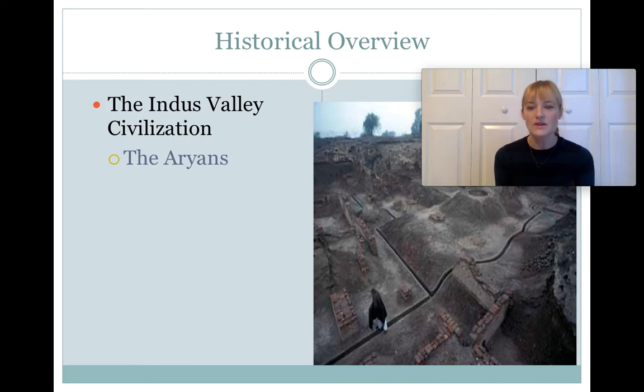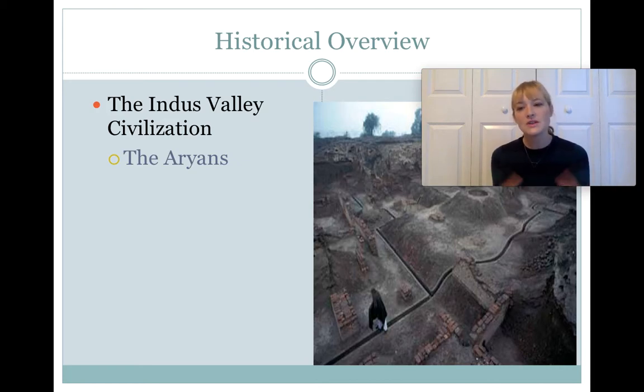So in some ways, the culture and the language that they brought with them became the dominant language in the Indian subcontinent. Because it does have connections to European languages, this is where you sort of get that false mythology by Aryan nationalists and white nationalists that this is some sort of ancient, supreme, pure race, and that's who Europeans are descended from. There is no historical or archaeological evidence to back that up. The Aryans were a people that lived somewhere in Asia and moved down into the Indian subcontinent. That's what we know about whoever these Aryan people were.